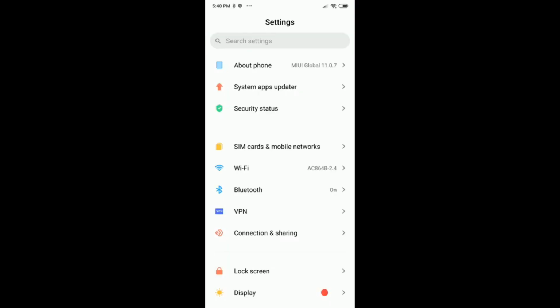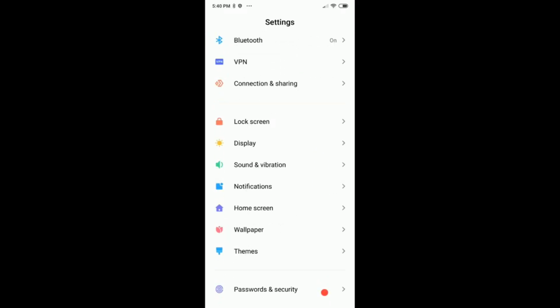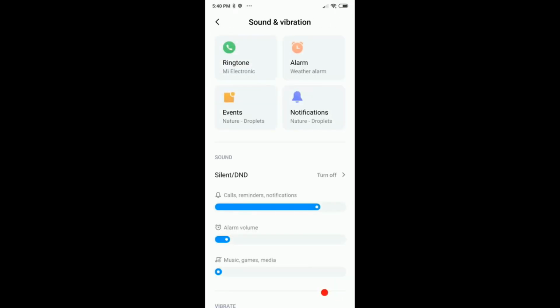So here we are back on the settings. We go to the sound and vibration, and here we have the settings. So I want to keep the ringtones because I want to get a notification when somebody wants to call me, but I don't need alarms, events, notifications. A lot of people have their Android Wear watches where they get enough notifications, alarms, events, whatsoever, and you just want to have the rings when somebody calls you.